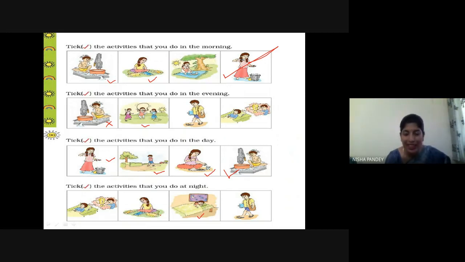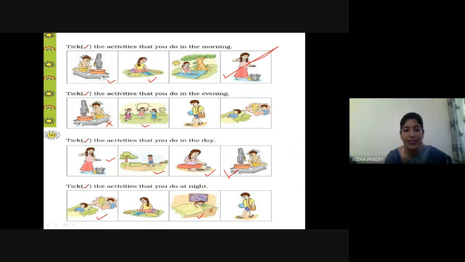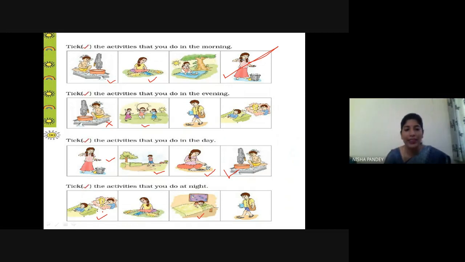Now this girl is studying. So do we study at night? No, ma'am. And these children, what are they doing? One is sleeping, and one is holding some prize. Maybe he is dreaming. So do we dream? Yes, ma'am, in the night time, in our sleep. So you must have also seen a dream like this, that you have won some trophy, some medals. Yes, many times we see, right? When we really want to get that prize, right?